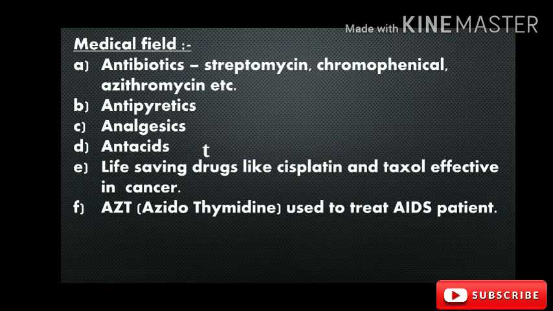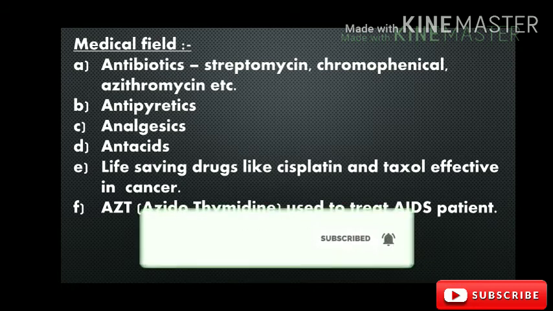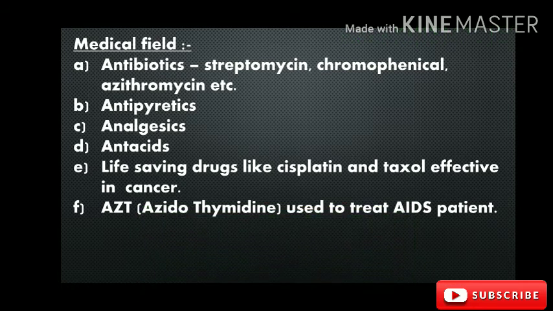Now we discuss the uses of different technologies of chemistry in medical fields. The different medicines are manufactured with the help of chemistry. The first is antibiotics.